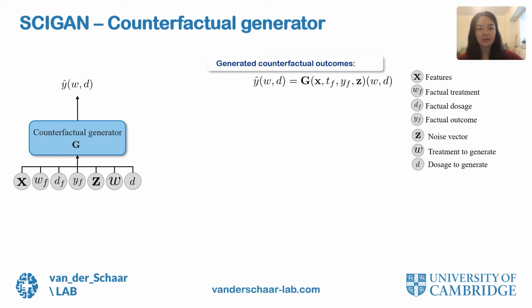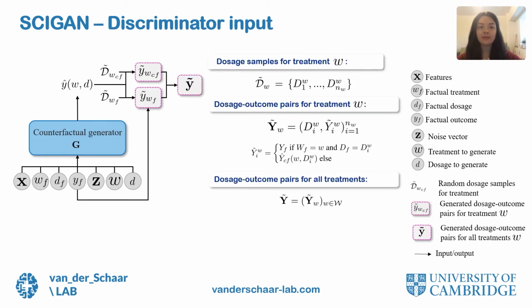The counterfactual generator takes as input the patient features X, the factual outcome YF, the received type of treatment WF and dosage DF, and some noise, and outputs the dose response curve for each type of treatment. Since it is not possible to give as input to a discriminator the entire dose response curve, we define a discriminator that acts on a random set of points from each of the generated dose response curves. Here, we describe how we get this random set of points to give as input to the discriminator.